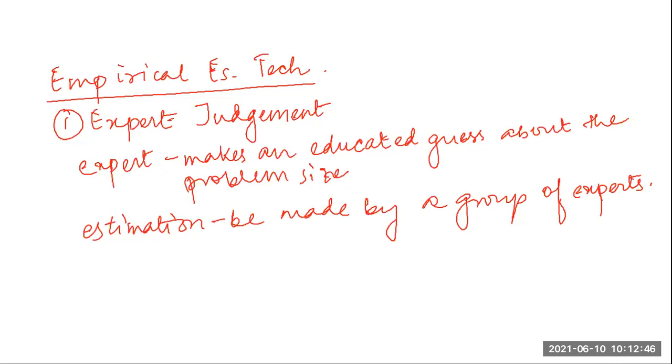The assertive people will dominate the decision of the group. So first we started with a single expert, then problems were there; then we went on to a group of experts, and still some problems remain in this expert judgment method of finding out the project size and cost estimation.